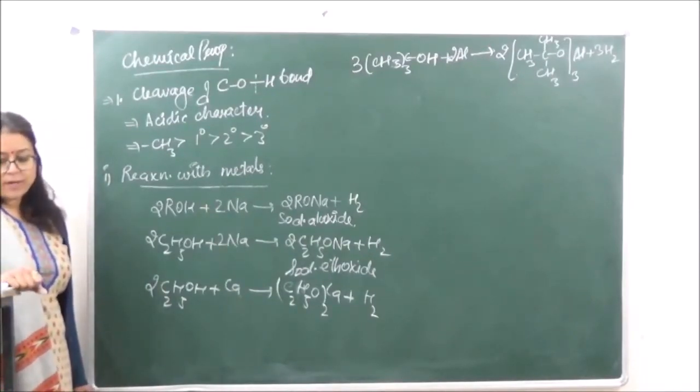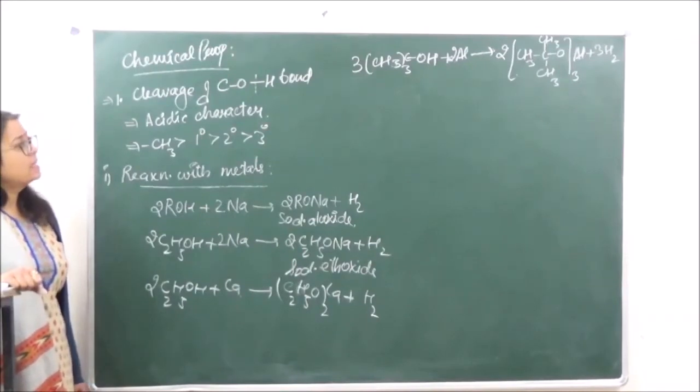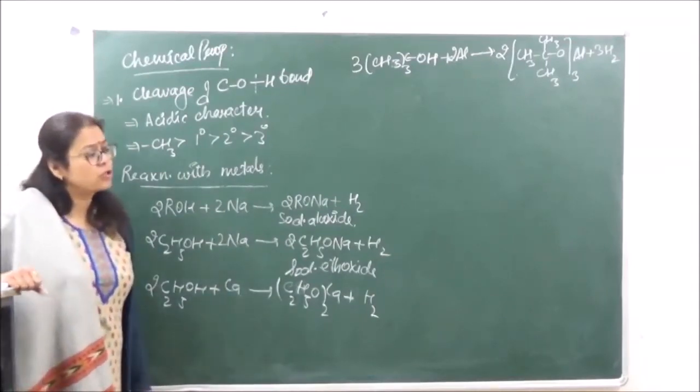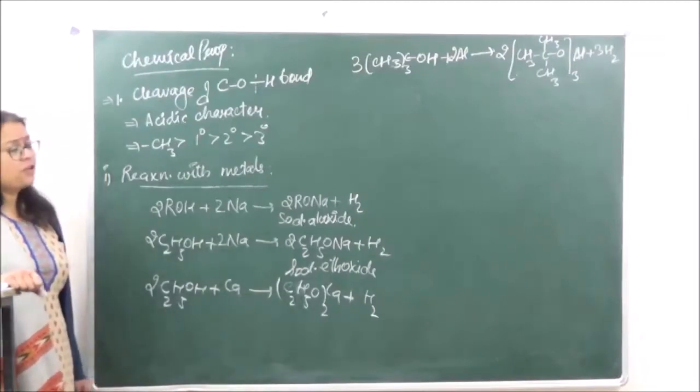Okay, now over here it is seen that the alcohols, they are not acidic enough. They don't have a very high acidic character, because when we were looking at the characteristics we said that it is neutral. So the acidic character is not very high.